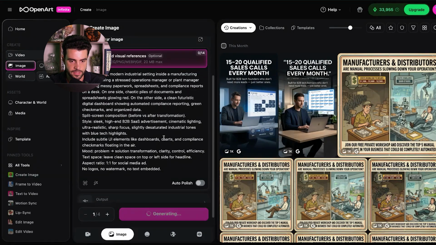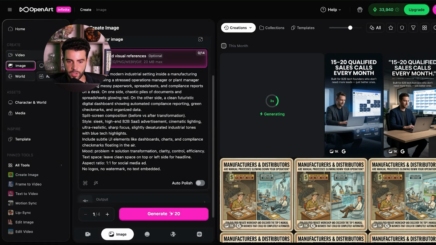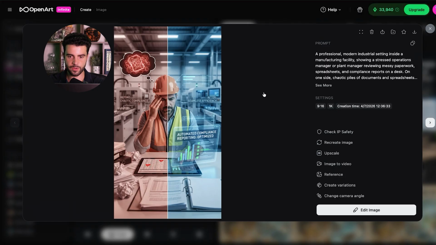So I've just gone ahead and copied and pasted this prompt in here. I'm gonna hit generate, and we're gonna have to wait a little bit here. I'll come back when it's ready. Now, here's what it came out with in terms of the actual production here. Now, this is not a great ad, right? You should definitely modify this.